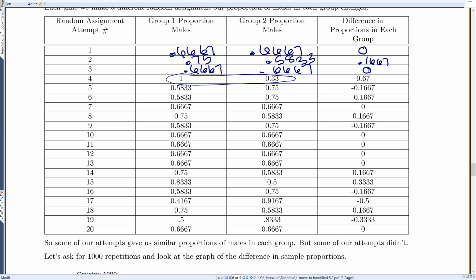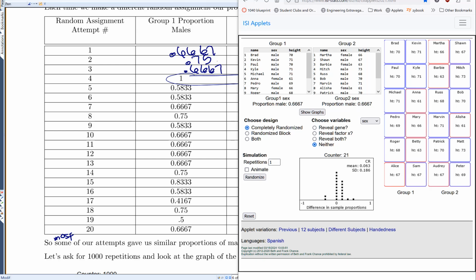So again, most of our attempts give us similar proportions of males in each group, but some of our attempts don't. Let's ask for 1,000 repetitions and look at the graph of the difference in sample proportions. So I could ask for 1,000 repetitions.